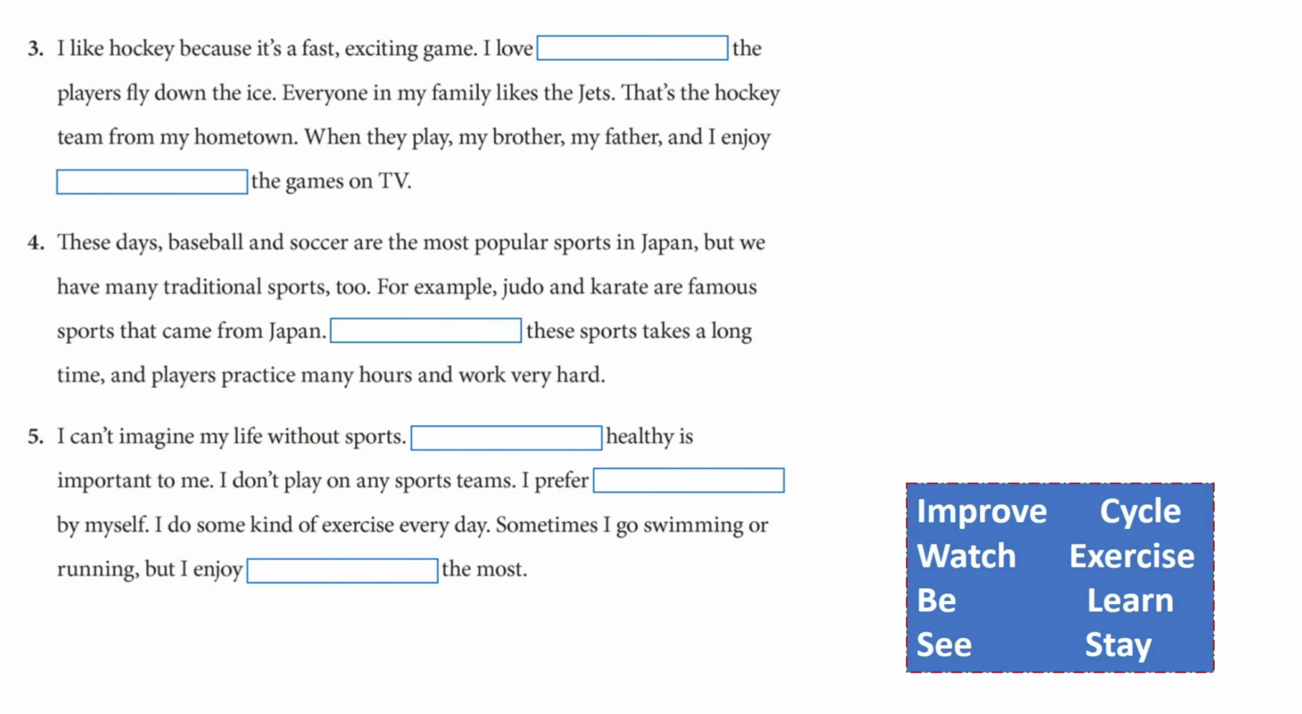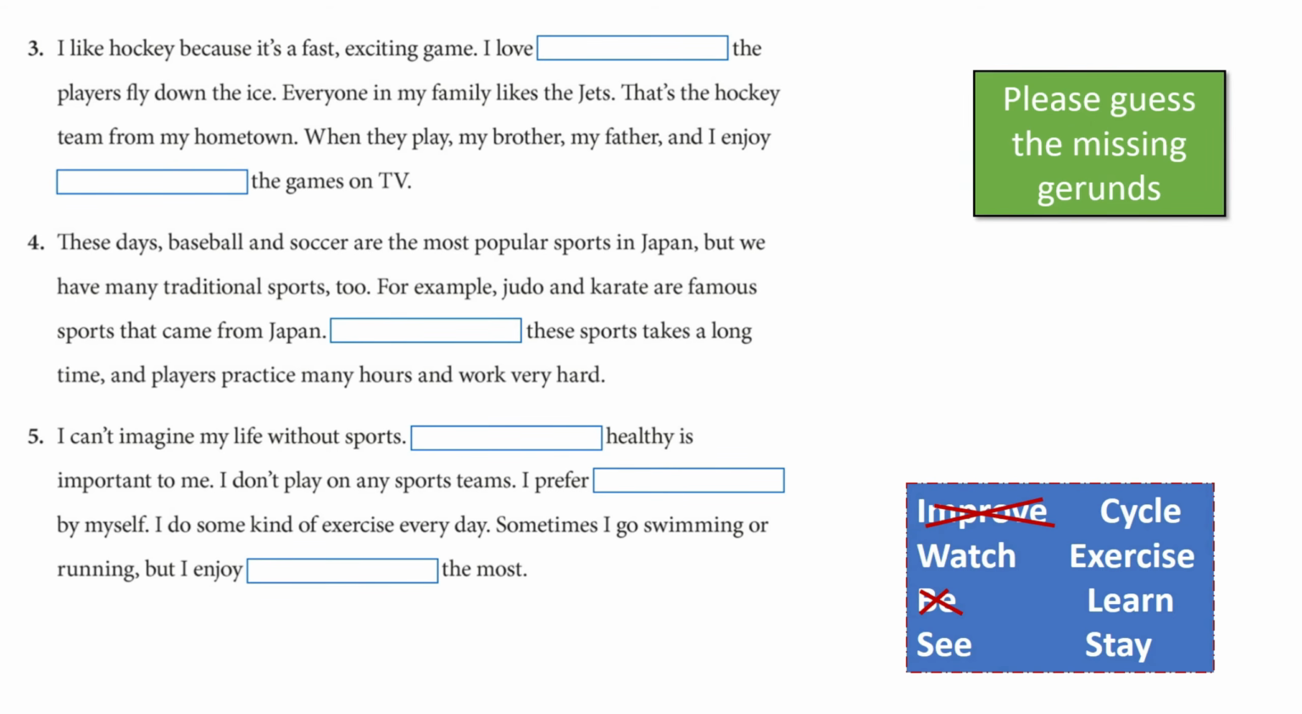Excellent. Now, please complete 3, 4, and 5. And know that we've used improve and be already, so use these other base form verbs to help you fill in the spaces and add ing at the end of the base form. If it has E, like exercise for example, then you add ing, but you take away the E. But as for seeing, you just simply add ing. Okay, I hope that helps you answer 3, 4, and 5. Have a go and fill in the spaces.